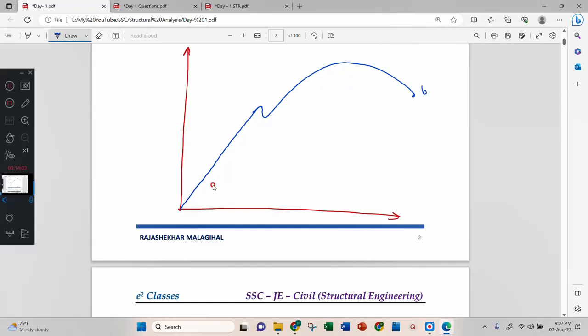The material we considered here, if I increase the load, will break here. That is called the breaking point. Now this is the ultimate point. The load corresponding to the ultimate point is called the ultimate load, sigma u, and the load corresponding to this breaking is called the breaking load, sigma b.